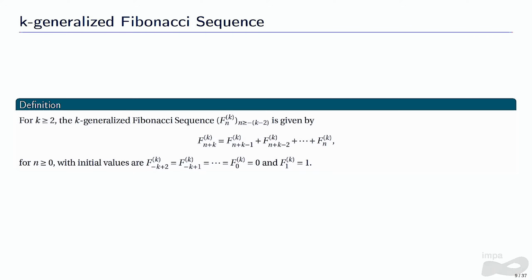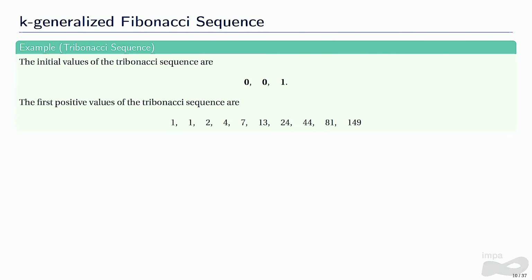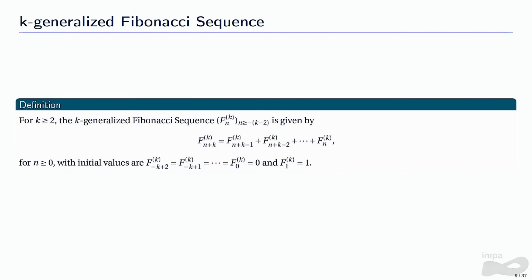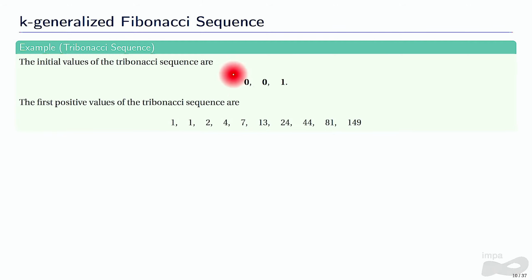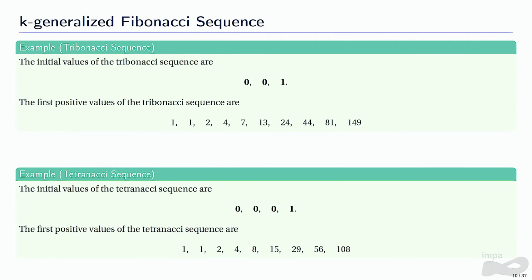And of course, if k is equal to 2, we have the standard Fibonacci sequence. If k is equal to 3, we have the Tribonacci sequence. And here on the Fibonacci sequence, our initial conditions were 0 and 1. And now I'll add one more initial condition equal to 0. Then I can define each term to be the sum of the 3 previous ones. If k is equal to 4, we have the Tetranacci sequence. So I'll add one more initial condition equal to 0, and then I'll define each term to be the sum of the 4 previous ones.